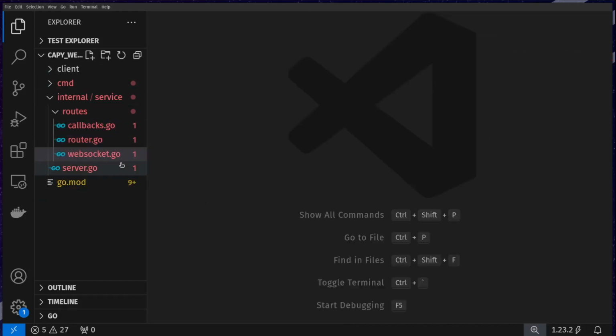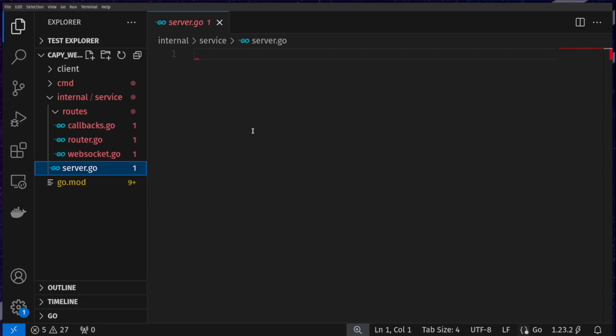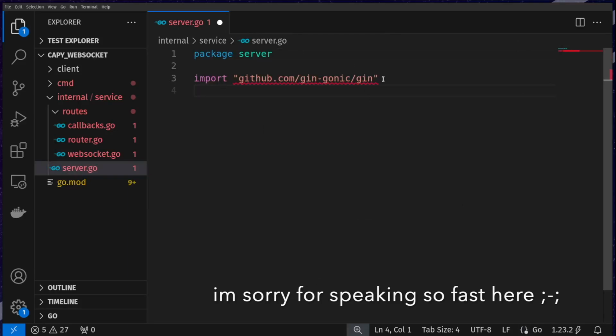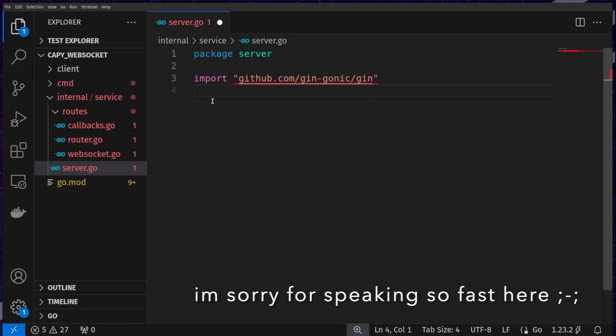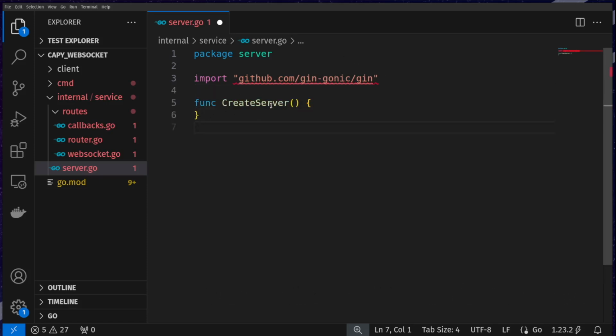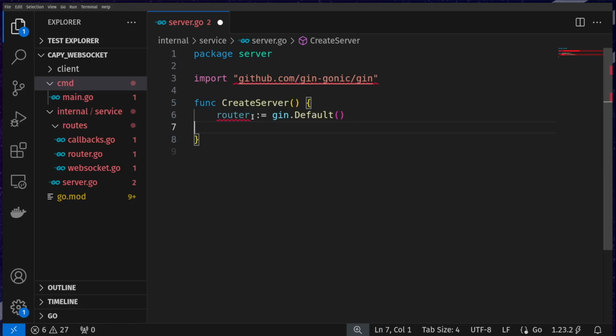The next thing I'm going to work on is server.go. First, I'm going to create a package, and this package would be server. Then I'm going to import Gin, which is a basic web server library, and I'm going to create a function, CreateServer. This function will allow us to basically create a web server and spin it up and allow other functions to call it. Then I'm going to start the router with gin.Default, which creates a web server with basic settings. Then I'll do router.Run, which will start the web server on port 3000. Then I'm going to create a comment here that's going to just remind me to call a function that will add routes to our web server.